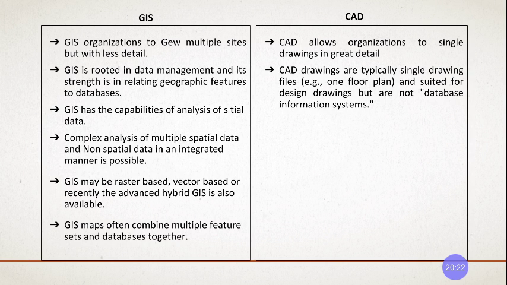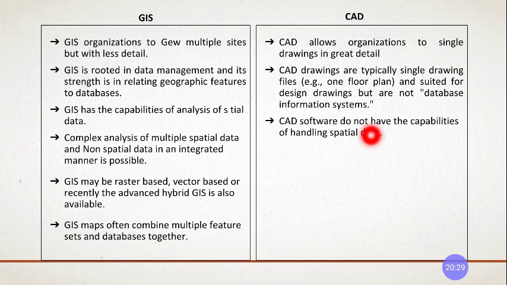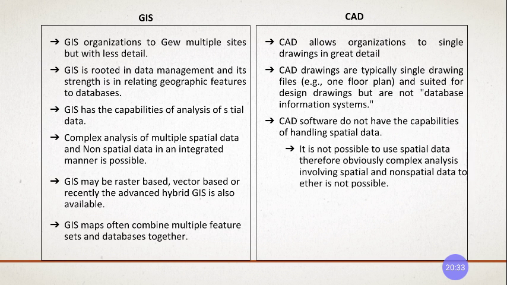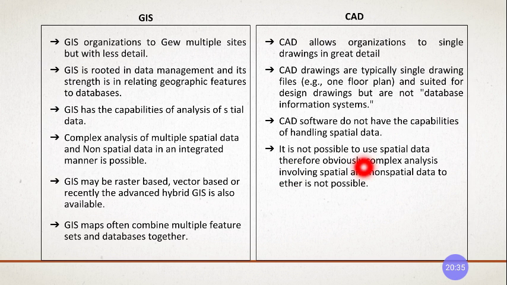It can draw a single drawing, not multiple drawings. CAD software does not have the capability of handling spatial data. It is not possible to use spatial data, therefore the complex analysis involving spatial and non-spatial data is neither possible.